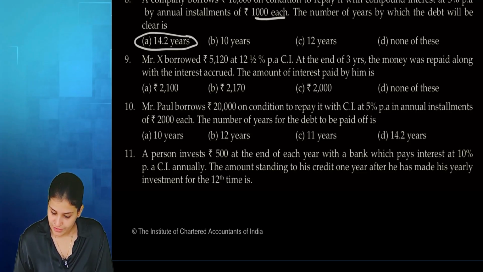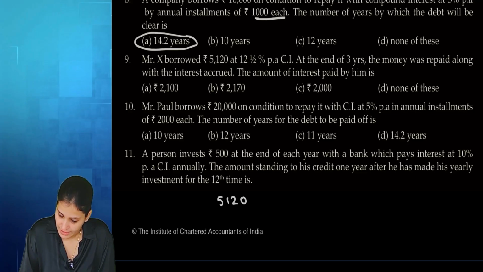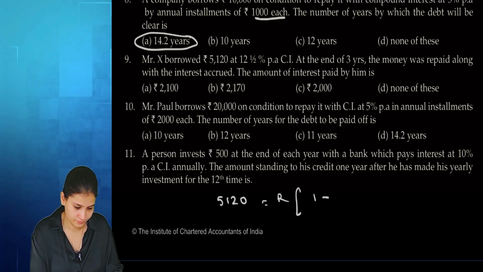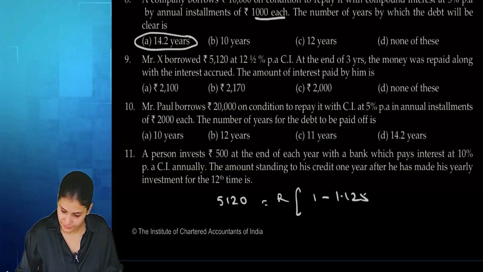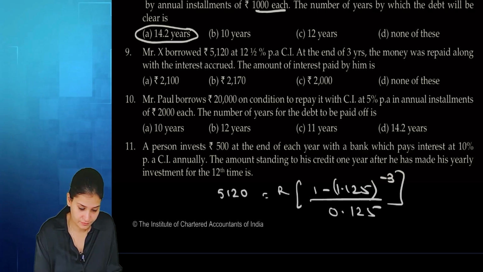Question 9. Mr. X borrowed rupees 5120 loan at 12.5% per annum, 1.125 to the power minus 3 divided by 0.125. Yes? Calculate. Answer.